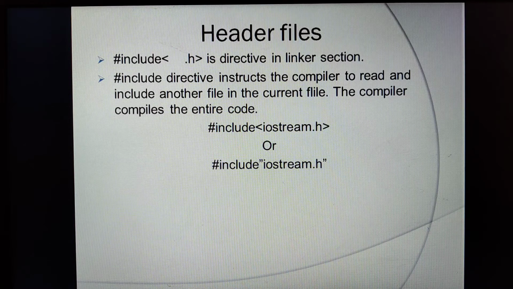So this #include is a directive. It actually instructs the compiler to read whatever contents are there. Suppose for example iostream. So this #include is a preprocessor directive. It tells the compiler to read what all the functions are in this particular file, include this file and link it with our current file.